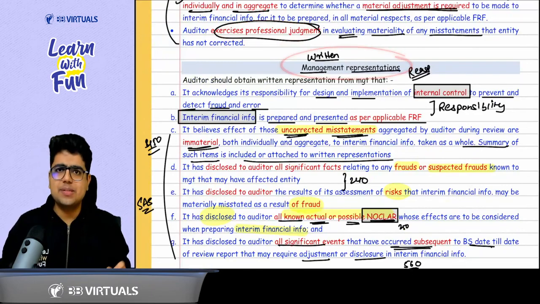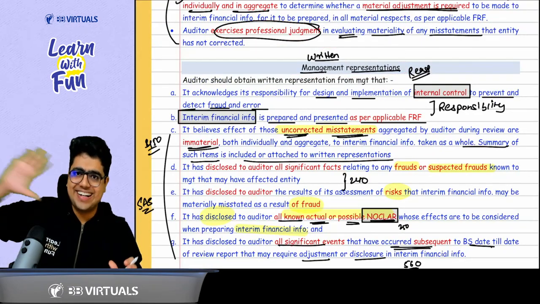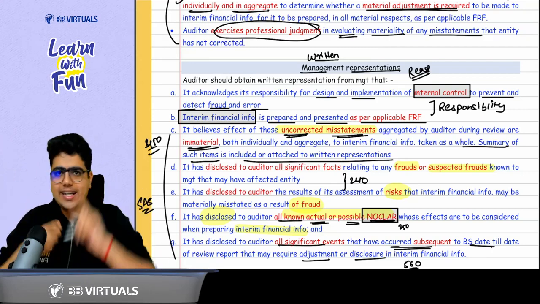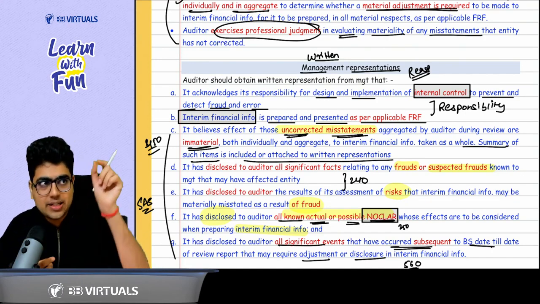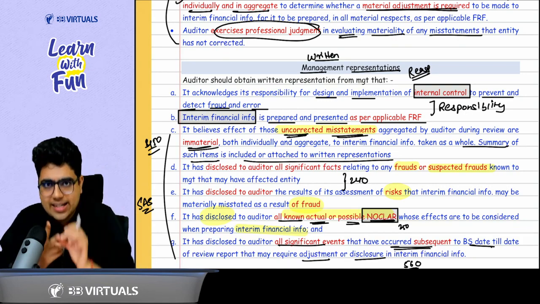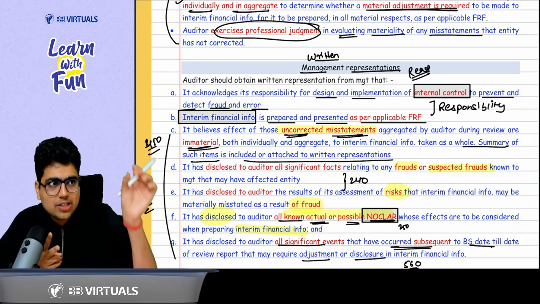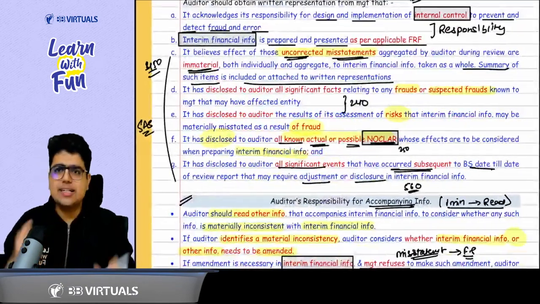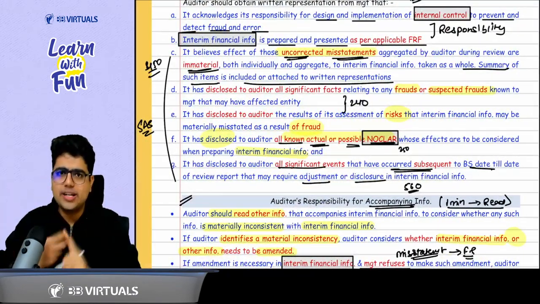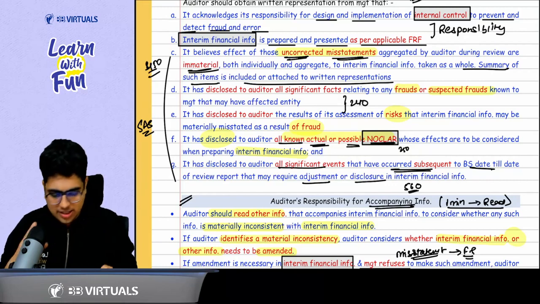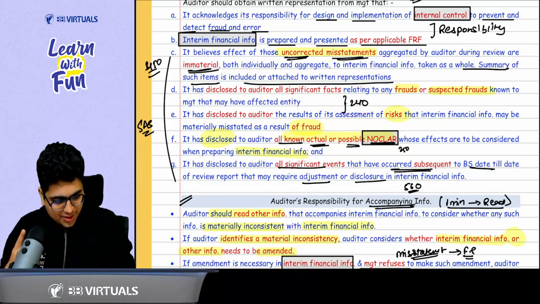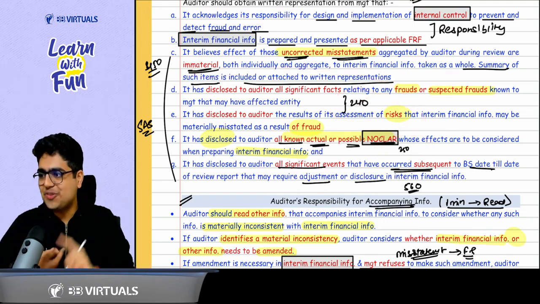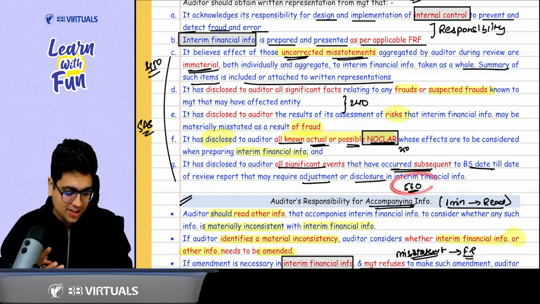When it comes to written representation, the same points we have covered earlier many times, just for your reading and understanding. Written representation about the financial statement, that they are prepared as per the FRF. Internal controls are properly designed to make sure financial statements are free from material misstatement. Then written representation about a few SAs: 240, 250, 450, and your 560.